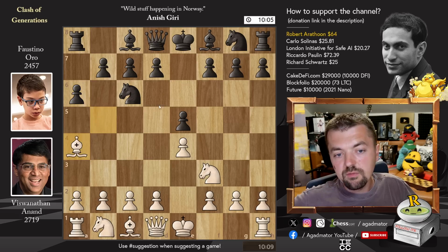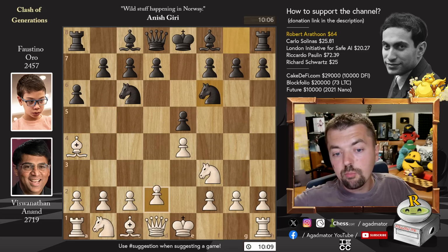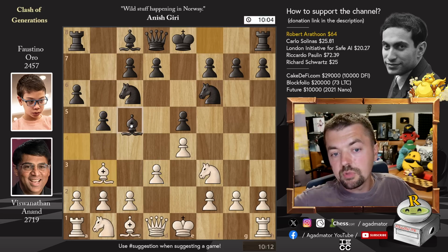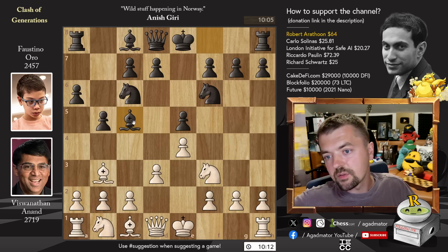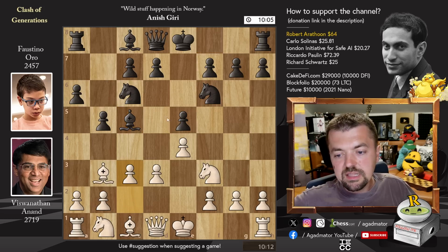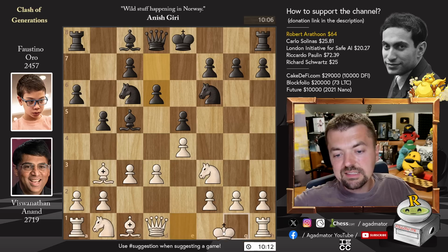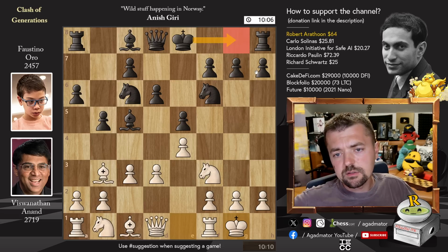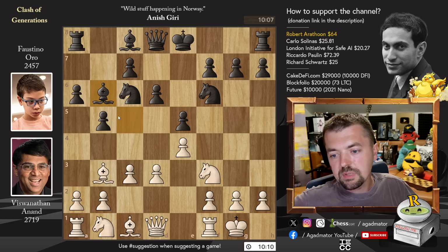We have bishop to a4, knight to f6, and now pawn to d3. Pawn to b5, bishop to b3, and bishop to c5. The Anderssen variation of the Morphy's defense of the Ruy Lopez. On the board, c3, we have pawn to d6 and castles kingside. Here, more popular is, for example, castles or pawn to h6, but Faustino goes for the immediate, unprovoked bishop to b6, which is somewhat more rare.